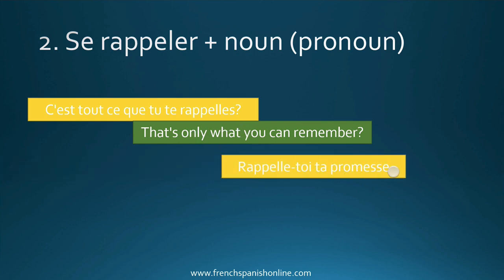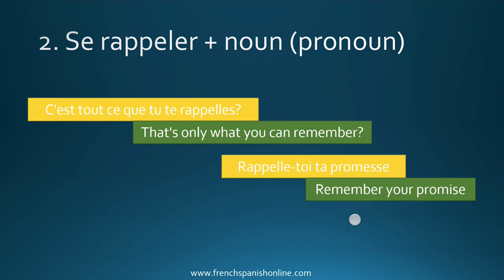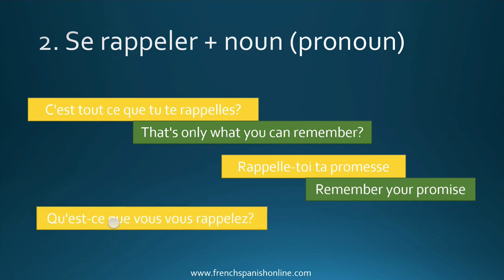Rappelle-toi ta promesse. Remember your promise. Qu'est-ce que vous vous rappelez? What do you remember? So here we have actually normal sentences, not very difficult because there is not a prepositional verb. So in these examples you can use either one or the other actually because they've got the same meaning.